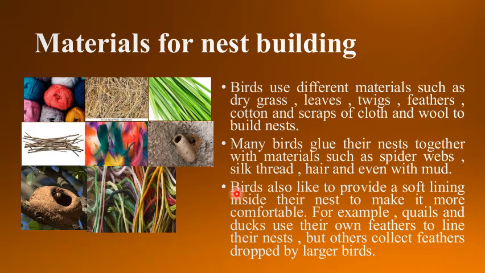Birds also like to provide a soft lining inside their nest to make it more comfortable. For example, quails and ducks use their own feathers to line their nest, but others collect feathers dropped by larger birds. So, this is about materials for building nest.